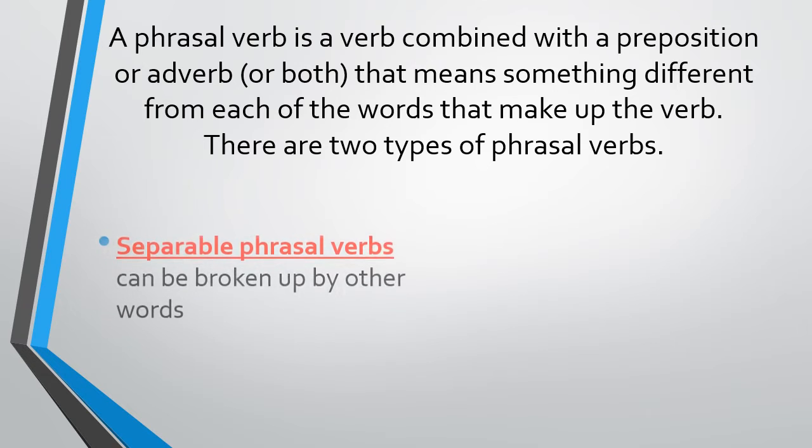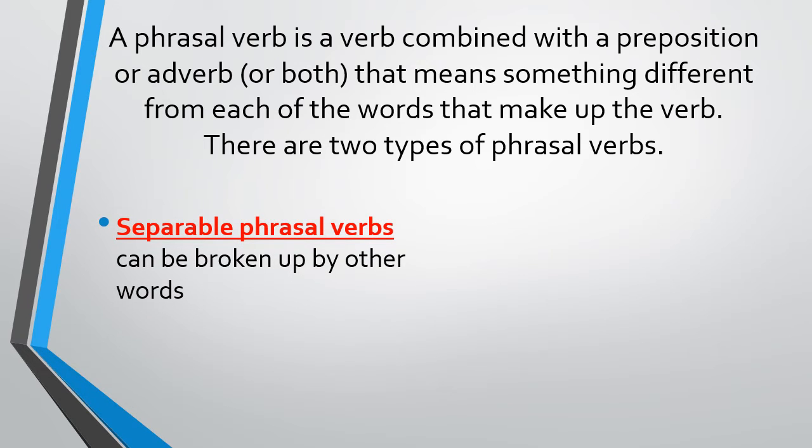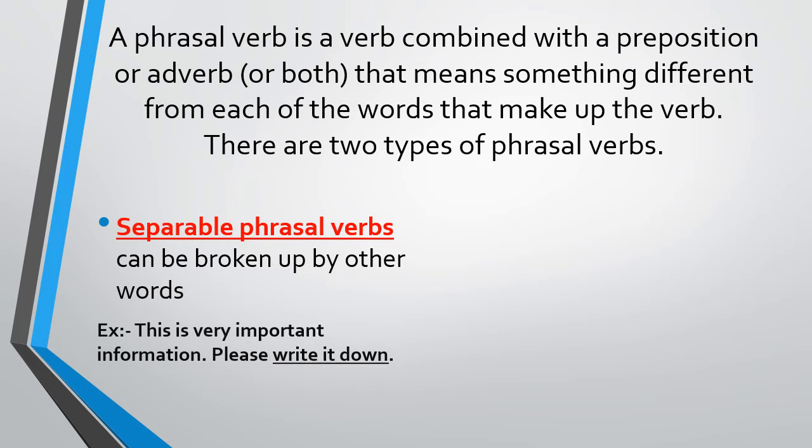The first one is separable phrasal verbs, meaning they can be broken up by other words. For example, this is very important information. Please write it down. The phrasal verb is write down. In the sentence, it separates the verb write and the preposition down by "it".